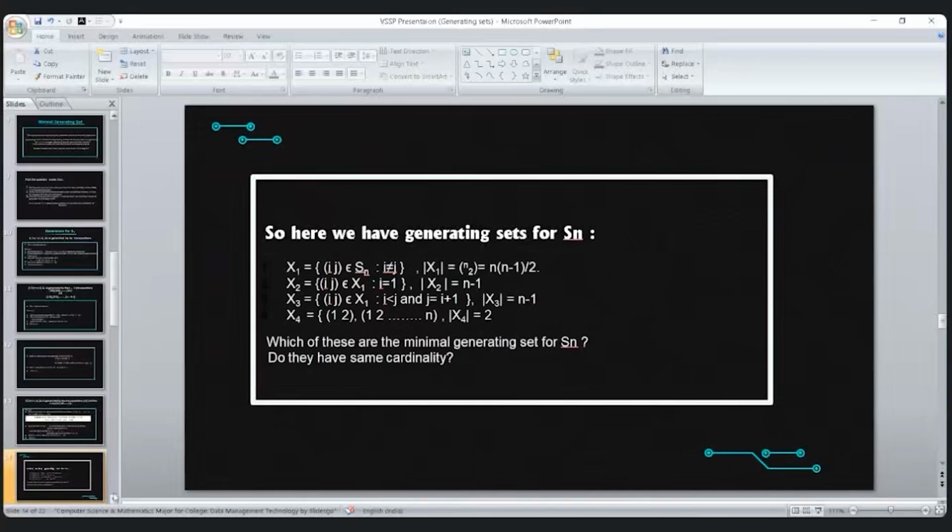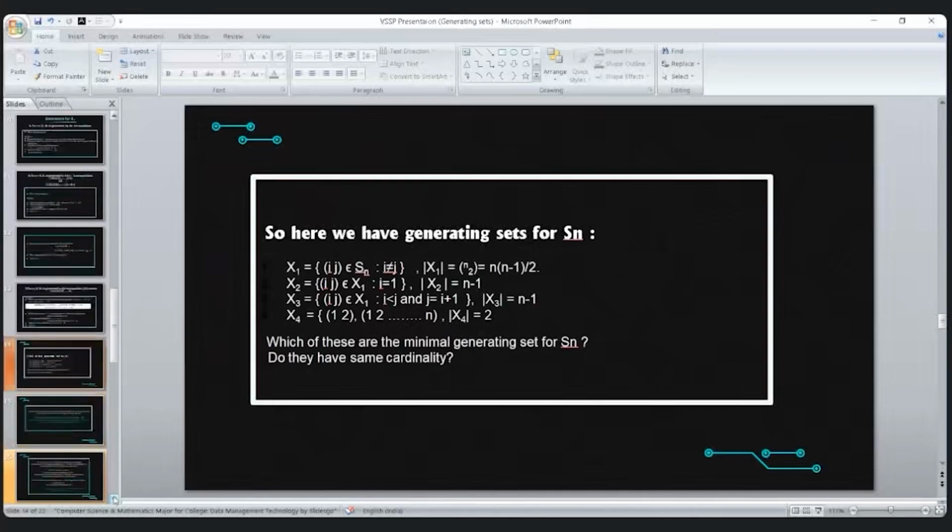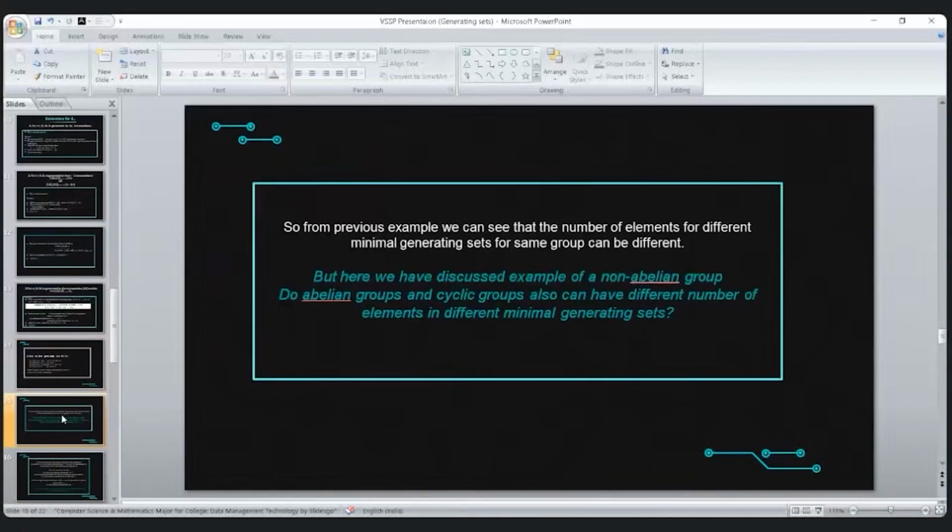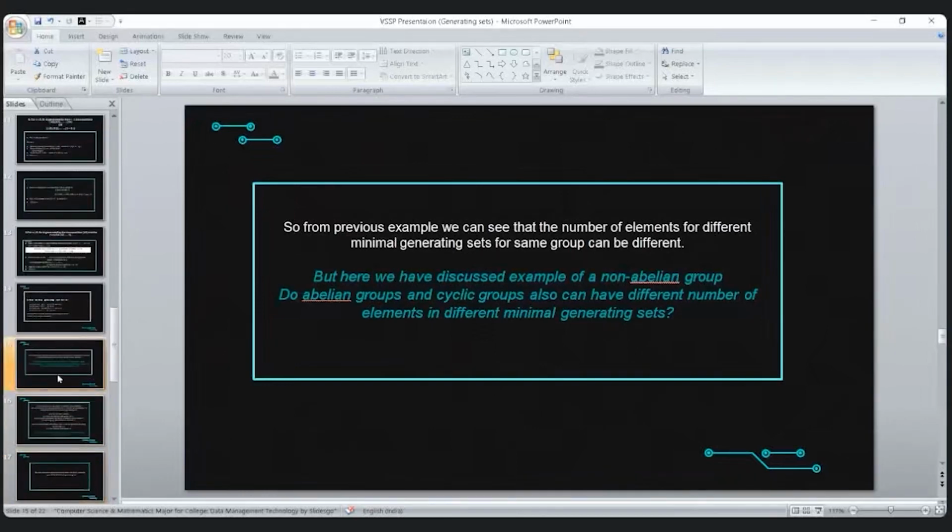So we have talked about the non-abelian group Sn for n greater than or equal to 3, which is always non-abelian. But what about the abelian groups or the cyclic groups? Is it necessary that we can find any example for abelian groups or cyclic groups that have different minimal generating sets? Then yes, we can find that.